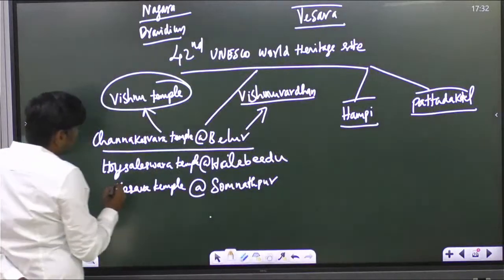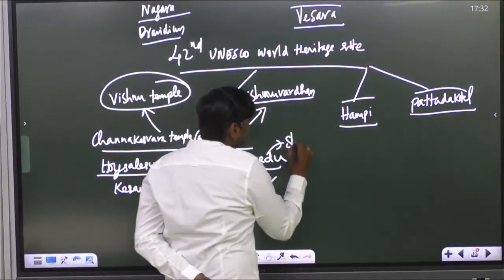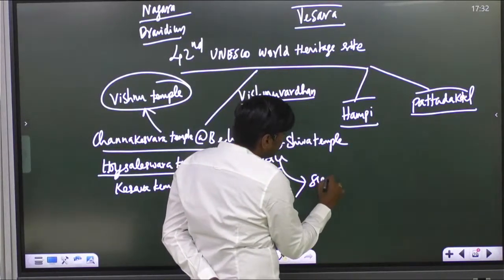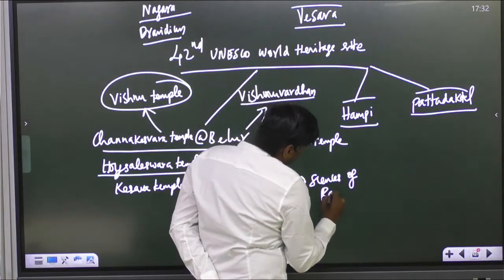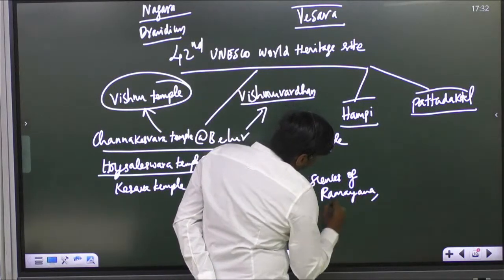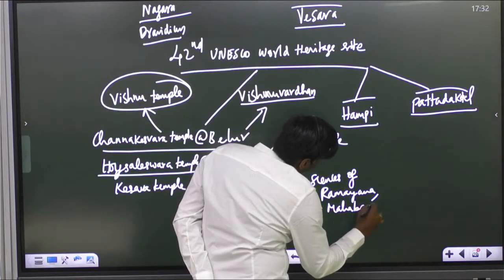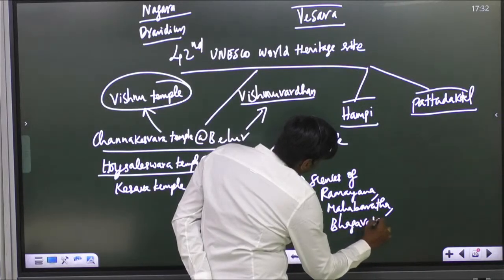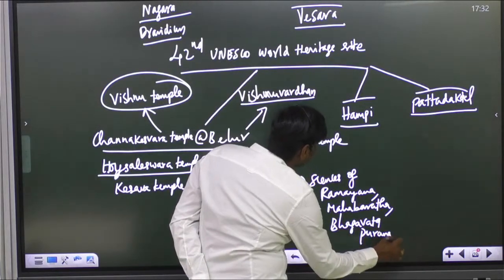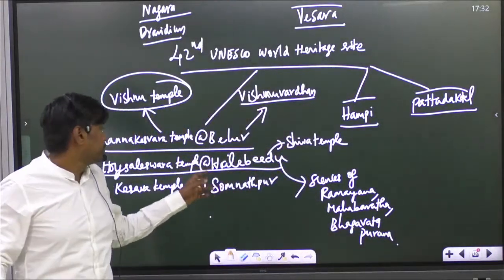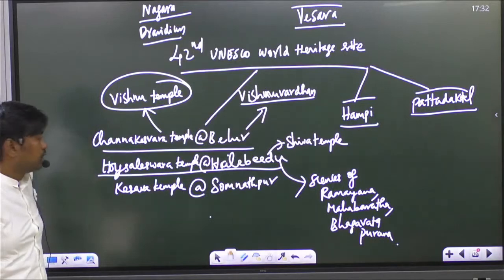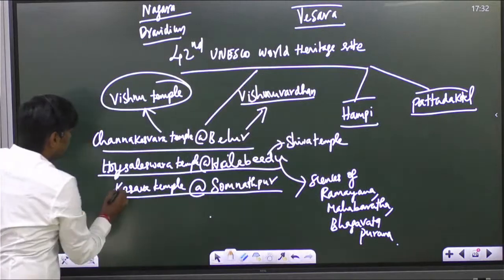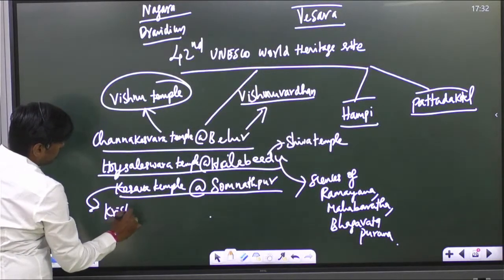So Hoysaleshwara temple, this is a Shiva temple. On these temple walls, we have scenes of Ramayana, Mahabharata, and Bhagavata Purana. So these epics are depicted on the temple walls at Halebidu in the Hoysaleshwara temple, which is a Shiva temple. And Keshava means it is a Krishna temple.